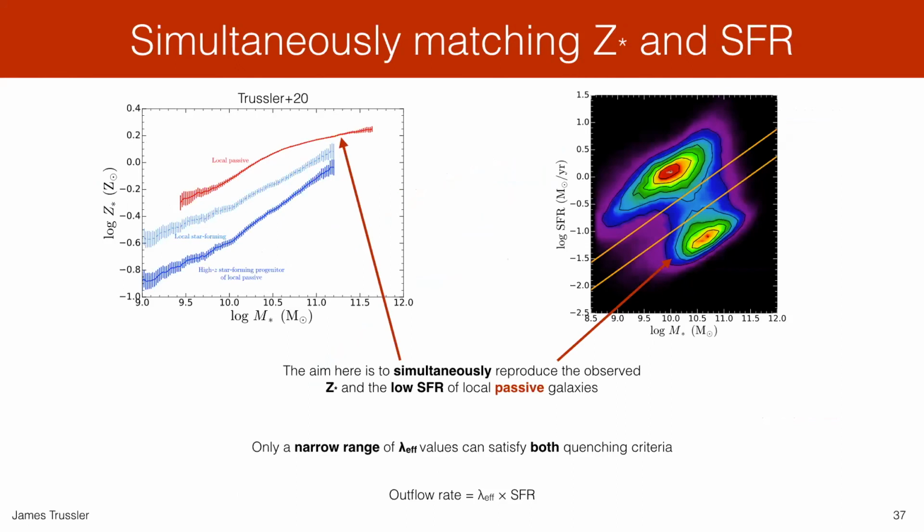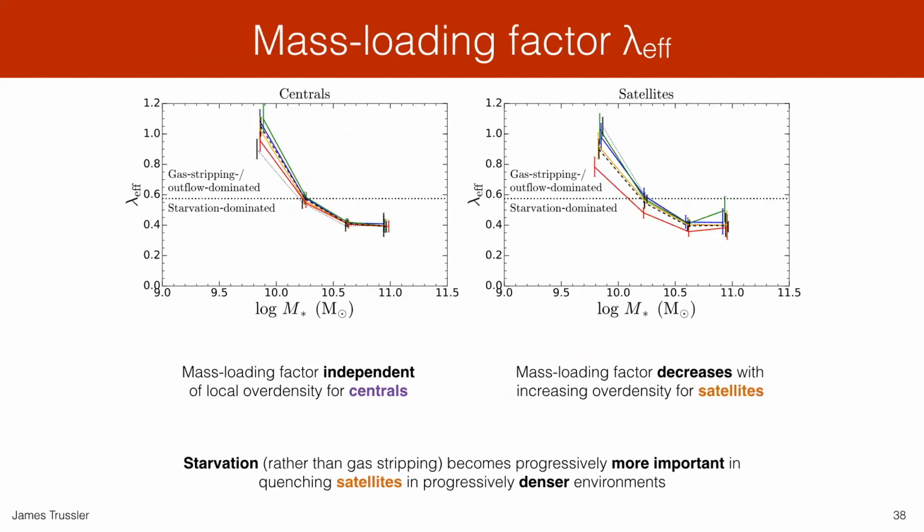And so to do this, I've developed a novel chemical evolution model that aims to simultaneously reproduce both the high stellar metallicities of local passive galaxies shown on the left and their low star formation rates shown on the right. And to do that, we assume that galaxies quench through a combination of starvation, so no gas accretion, and gas removal, where the outflow rate of the gas being expelled is proportional to the star formation rate, and the strength of that expulsion is given by this effective mass loading factor. So I show our final results here. It's the mass loading factor on the vertical axis against stellar mass on the horizontal.